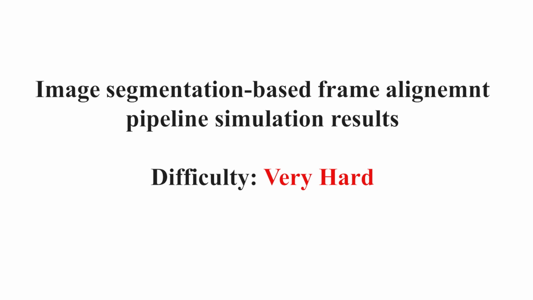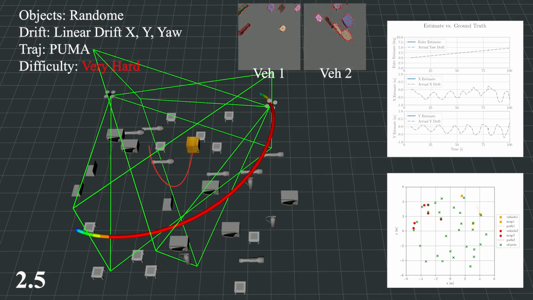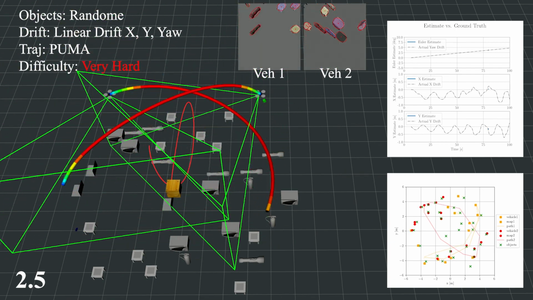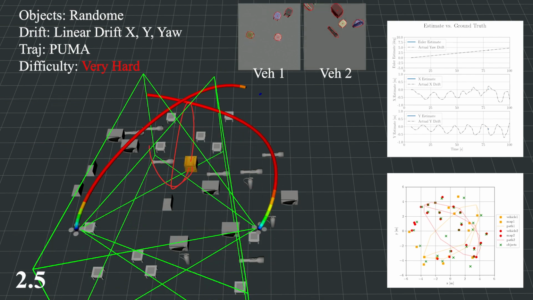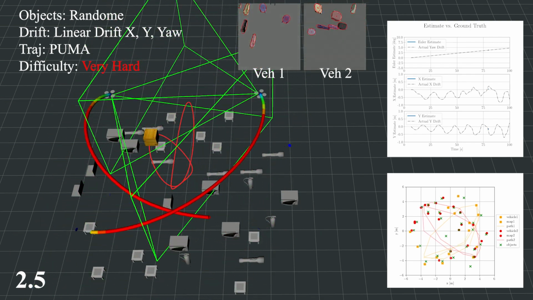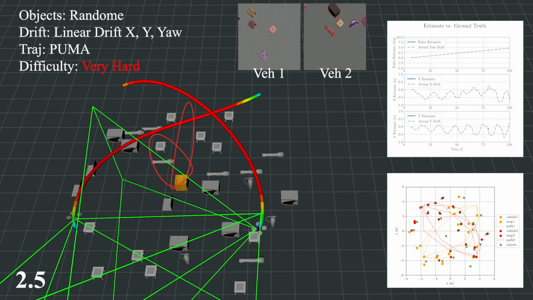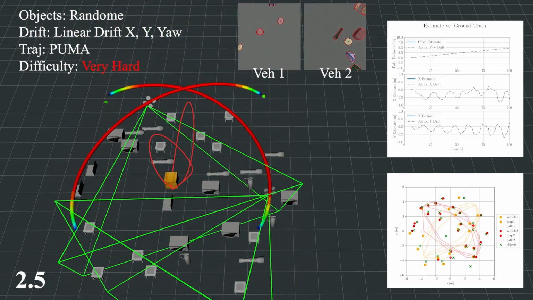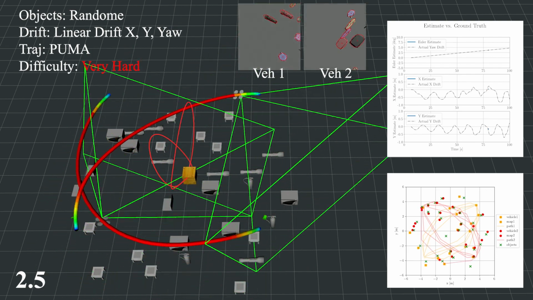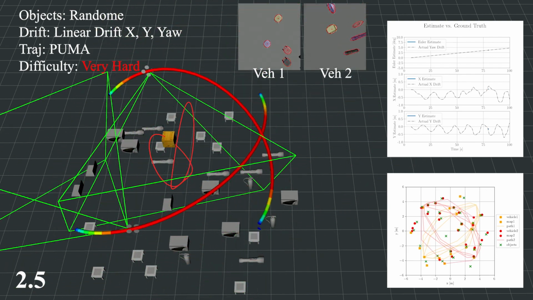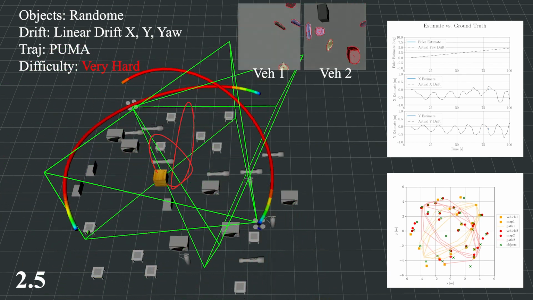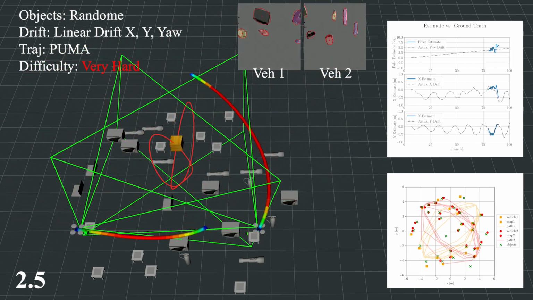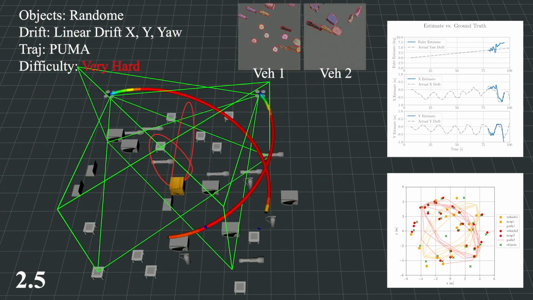Finally, we test our pipeline while flying Puma as a trajectory planner. Puma is given waypoints to fly across the space while avoiding another agent and a dynamic obstacle that follows a predetermined trefoil trajectory at the center. Also, we use random objects like microwaves and desks for landmarks, making it much harder to perform mapping. As you can see, despite the dynamic trajectories generated by Puma, the pipeline eventually found a frame alignment. Note that it took 80 seconds to establish alignment. However, once established, it consistently finds alignment.